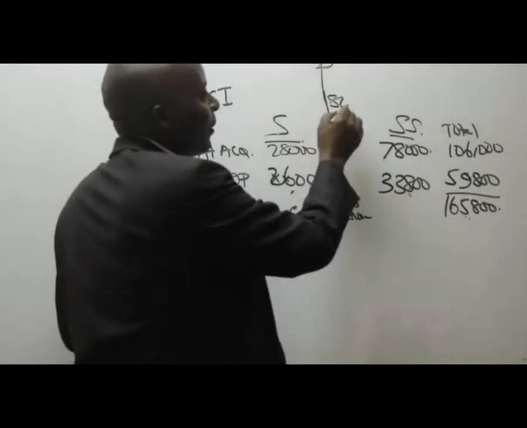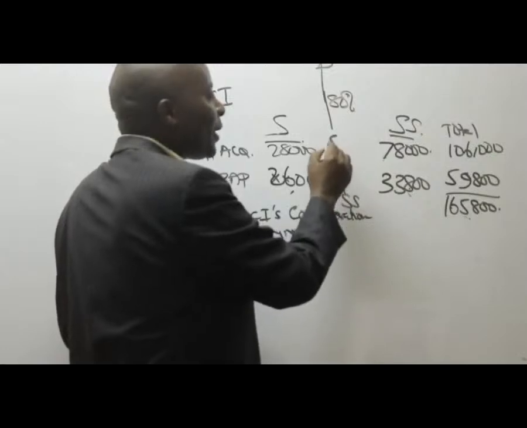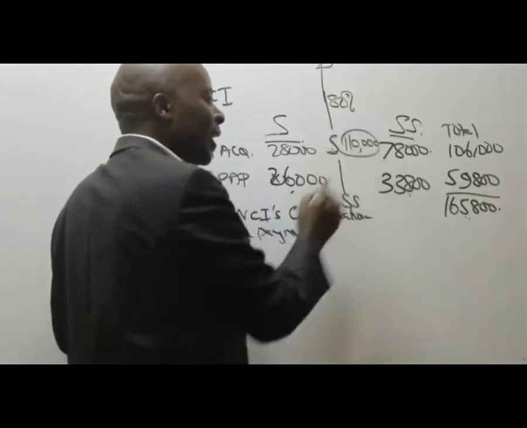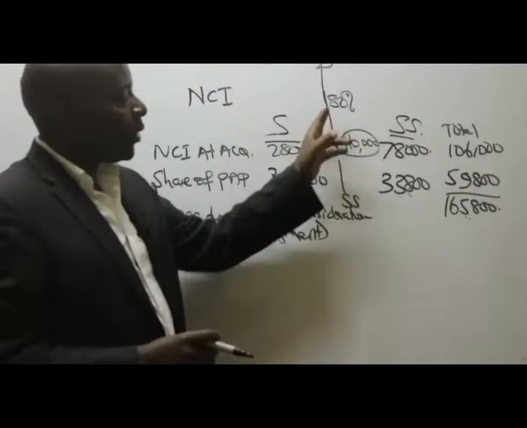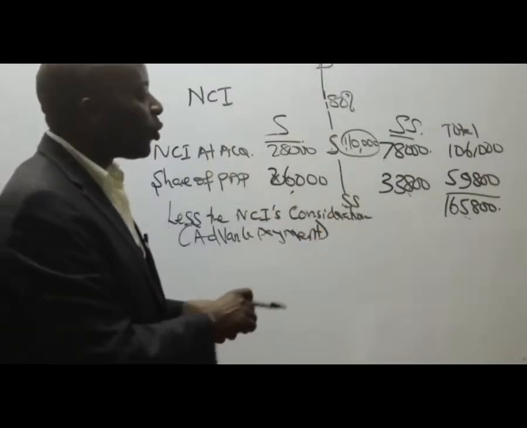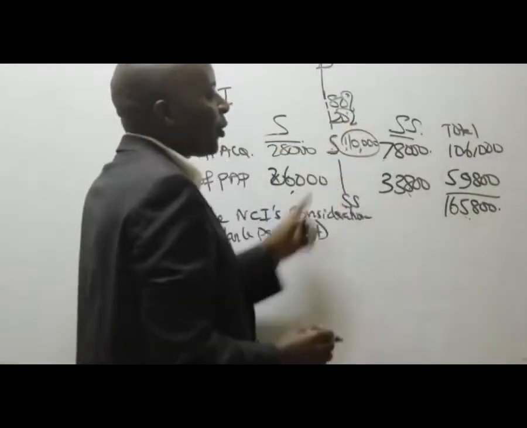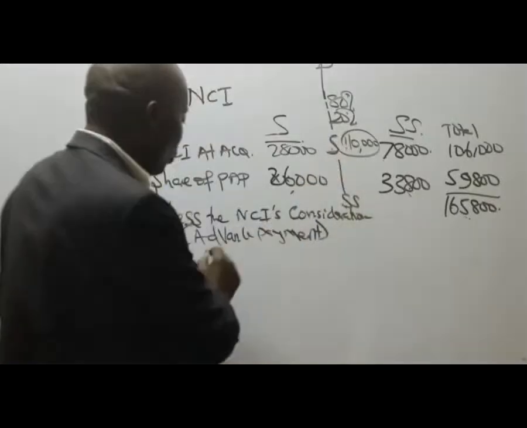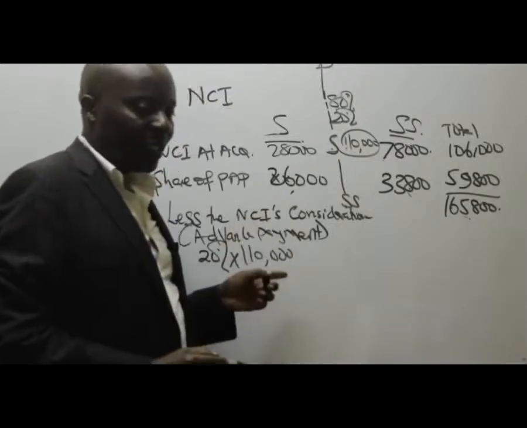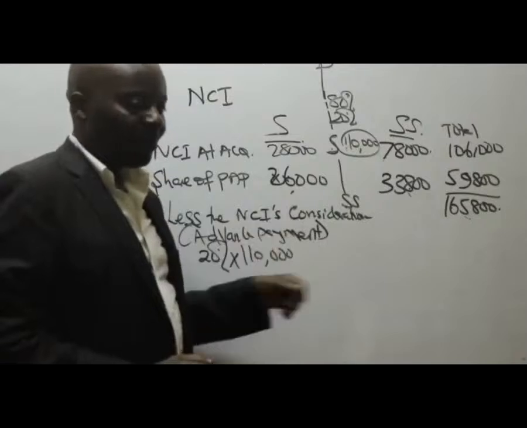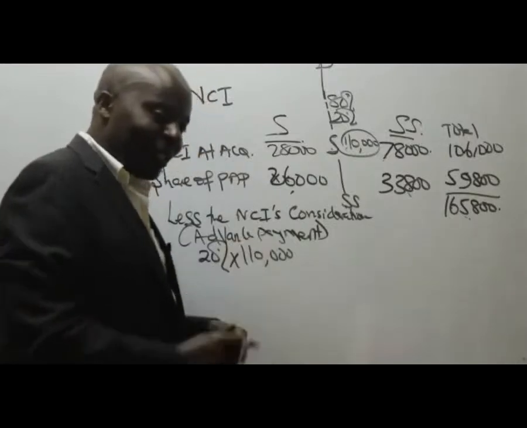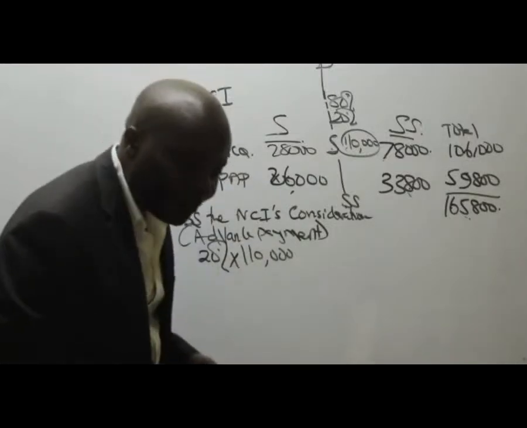So we had this 80%, right? And then you remember this SS, we paid 110 there, right? 80% was paid by the parent, and then we have some NCI. Who paid what percentage here? 20%. So this 20% of 110, how much does it come to? You may not understand this very well, but it will really come up, especially when you're doing the financial statements. But always remember that 80% on a summary, 22,000.